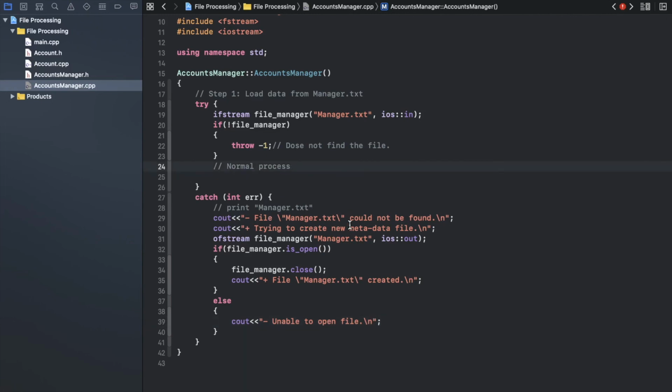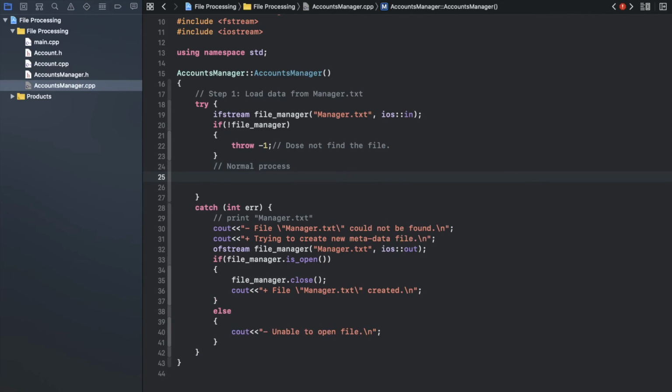So okay, now let's move to the second scenario. As I said, the first scenario is trying to run a program for the first time. So I couldn't find that file, so I will get an exception. So okay, I don't find that file. I need a backup plan. So the backup plan now is to create that empty file, because it's the first time running my application.